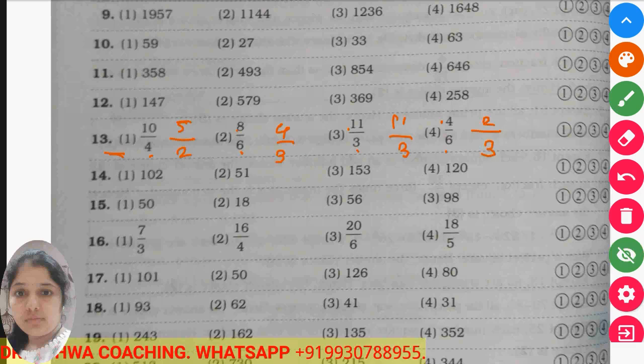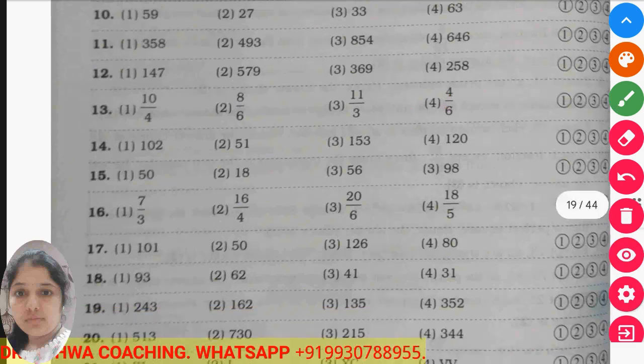But there is no similarity in these. So we'll change the thinking. 10 plus 4 becomes 14, 8 plus 6 becomes 14, 11 plus 3 becomes 14, but 4 plus 6 becomes 10. So the sum of numerator and denominator everywhere is 14, but not here. So this is the odd one out here.